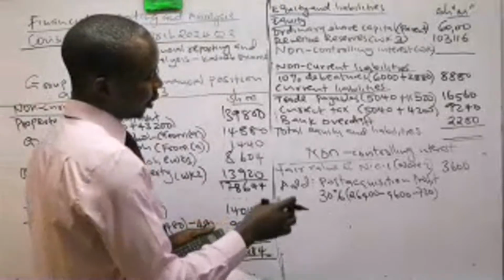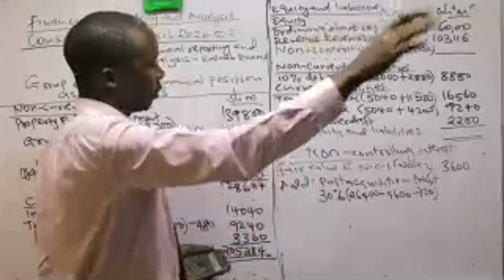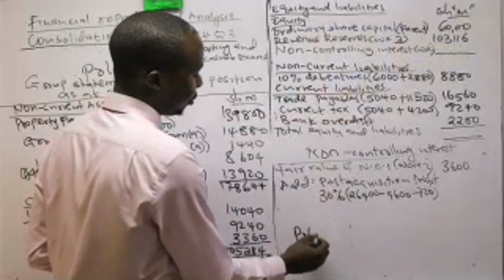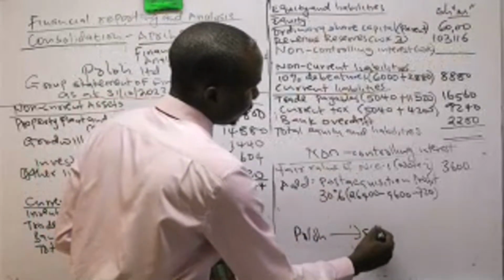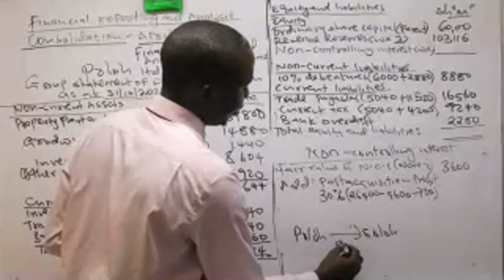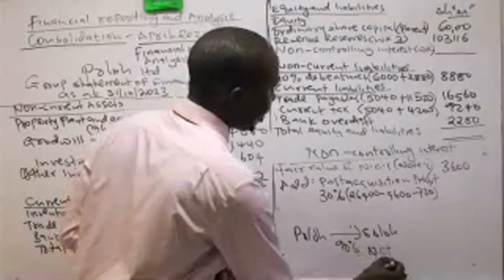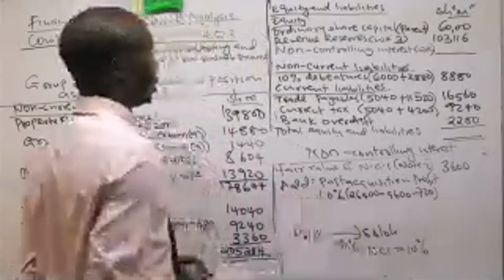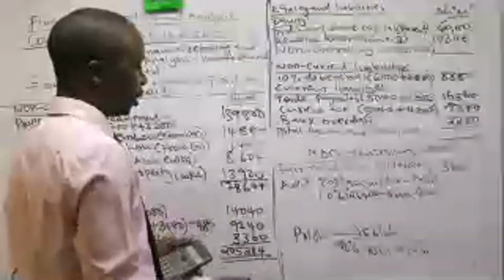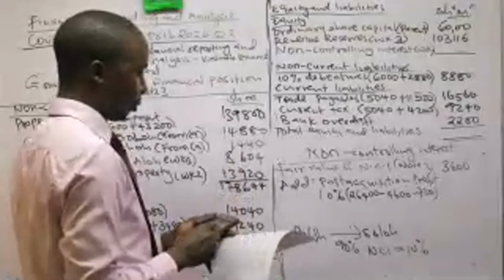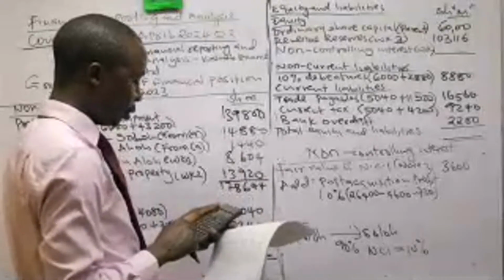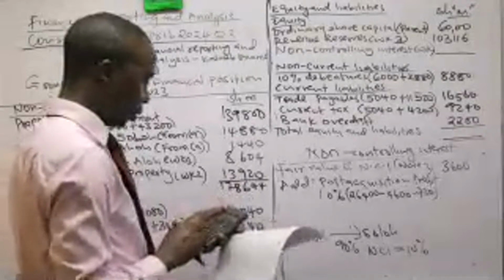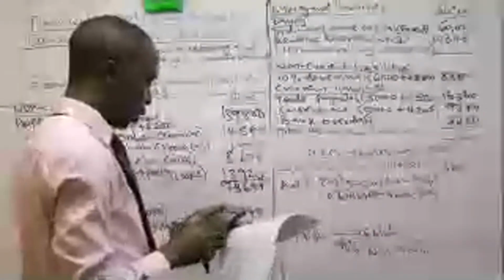Remember that 30% is for the associate. NCI is different: the parent Bolo controlled Soro up to 90%. So that means NCI is 10%. So 10% of this will be 26,400 minus 9,600 minus 720 times 0.1.